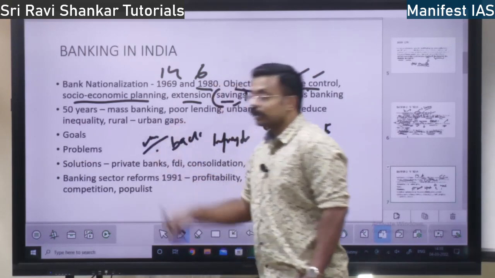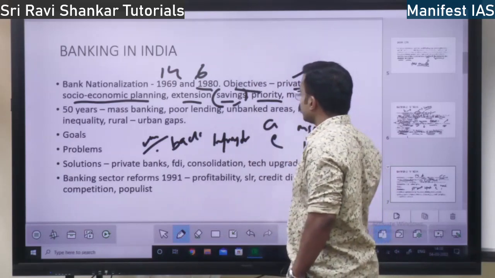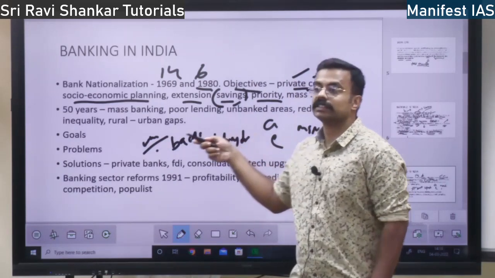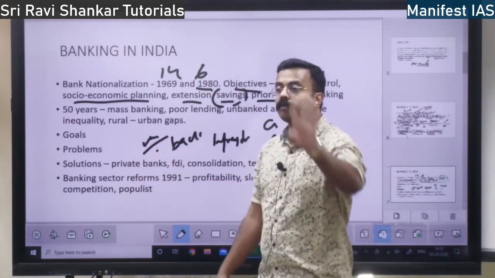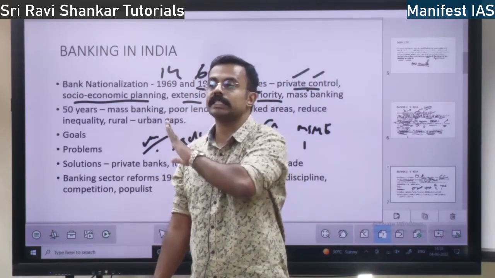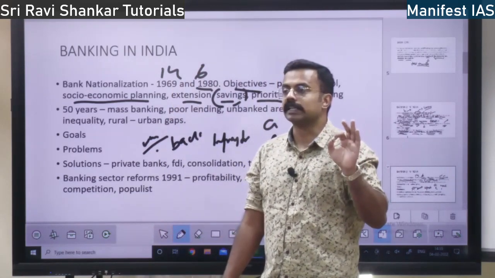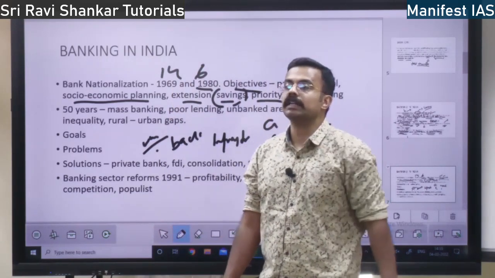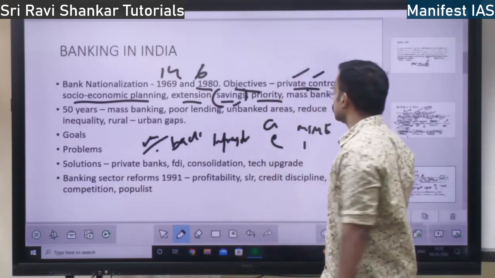If the government invests in these, private banks were not investing in these sectors. So they nationalized the banks, and made it compulsory to invest 40% in the priority sector. Today, if the bank has 100 rupees of assets, they have to invest 40 rupees in the priority sector. I told you what the priority sectors are.